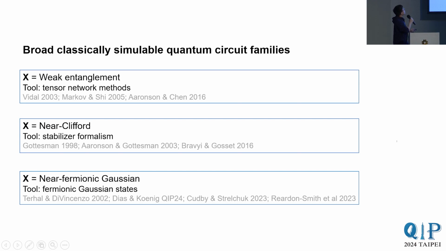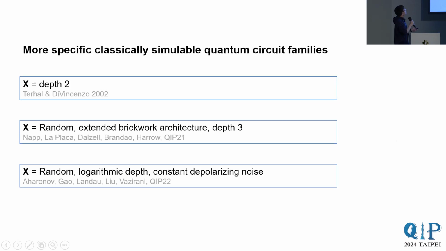There are three broad classically simulable quantum circuit families, each corresponding to a major framework or toolbox for classical simulation. These are tensor network methods, the stabilizer formalism, and fermionic Gaussian states. You'll hear more about fermionic Gaussian states in the next talk. There are many more specific properties X that can render circuits easy to simulate classically, for example, if the circuit depth is severely restricted to 2. Recently, there have been classical simulability results for specific families of random quantum circuits, like these two.